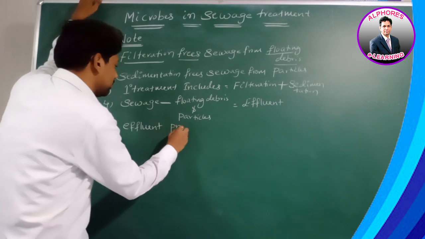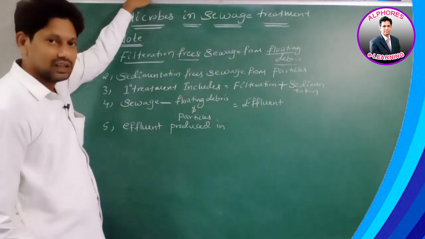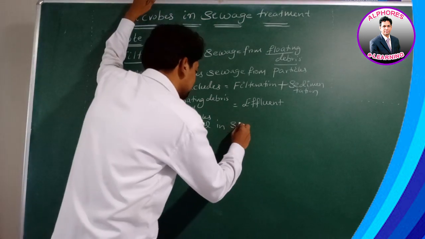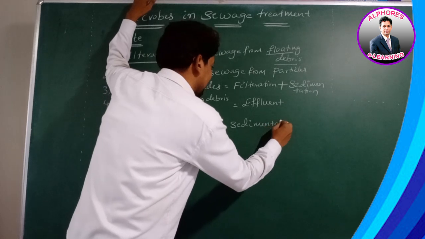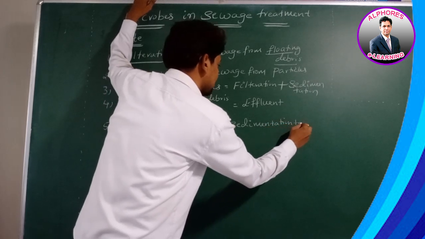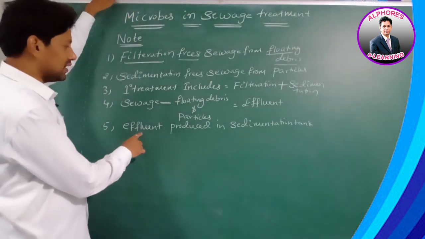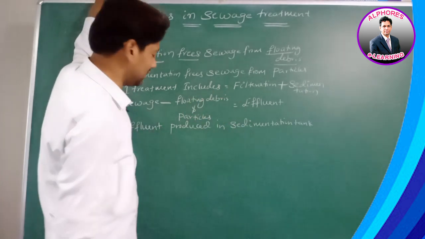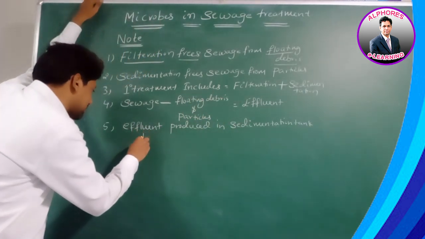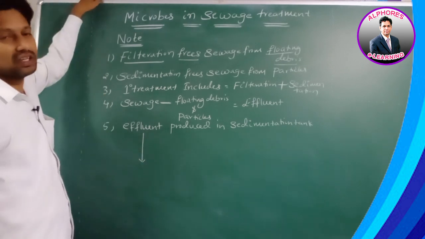Effluent is produced in the sedimentation tank. This effluent enters into a large aeration tank.